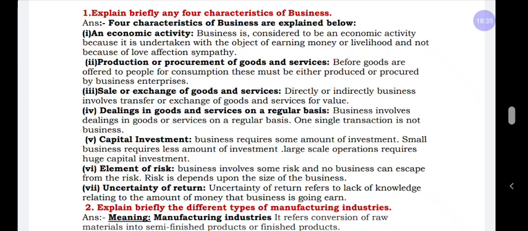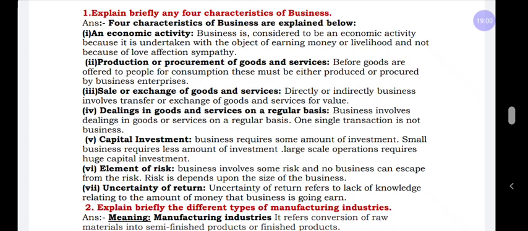And 1 more question, business risk. In business risk there is a possibility of 2 questions: one is nature of business risk, another one is causes of business risk. And 1 more question, explain auxiliaries to trade. You are supposed to explain 4 auxiliaries to trade. Let us discuss the 4 marks in detail.